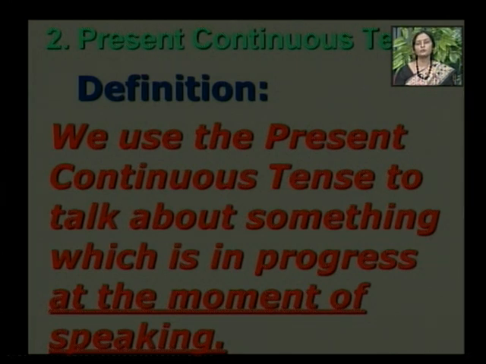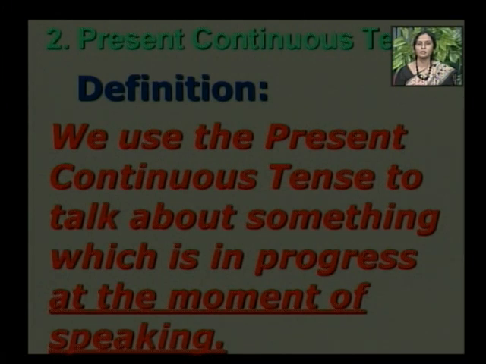If we try to define present continuous tense, we use the present continuous tense to talk about something which is in progress at the moment of speaking.